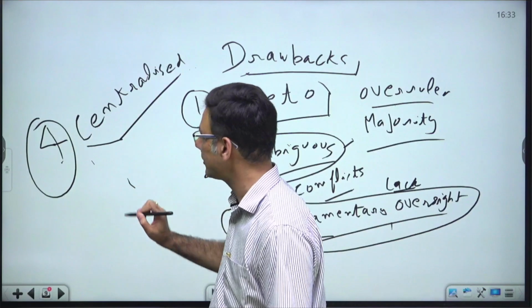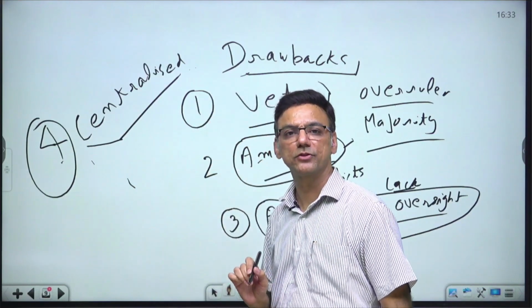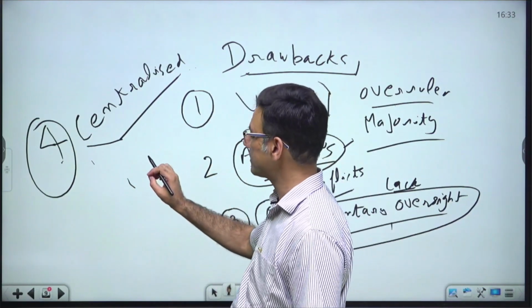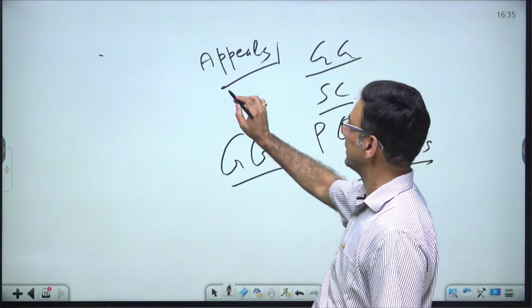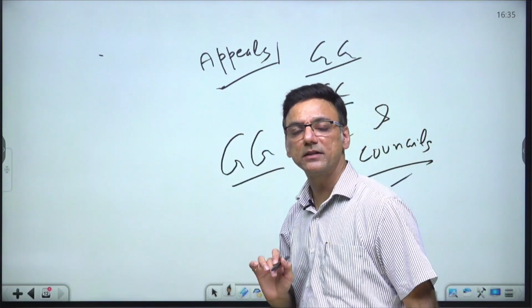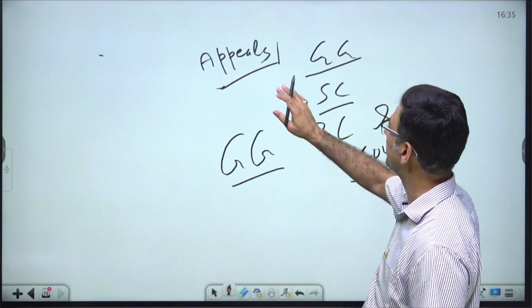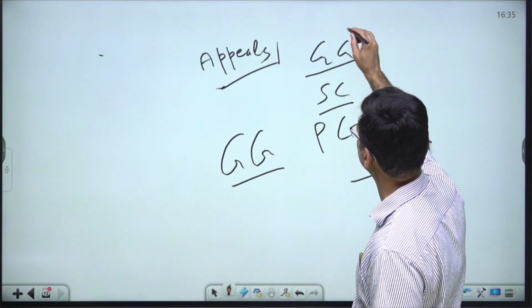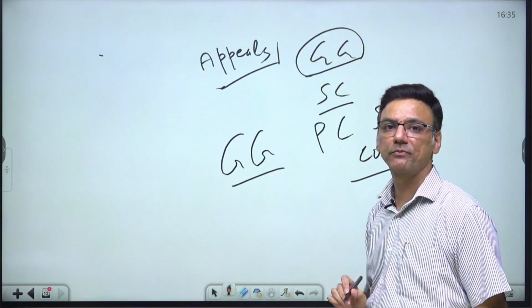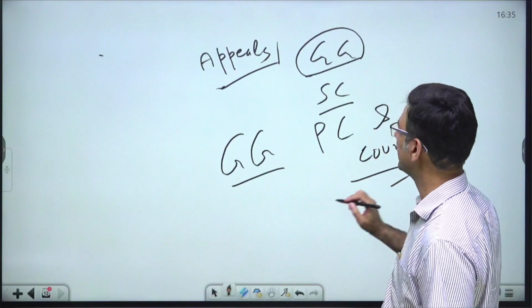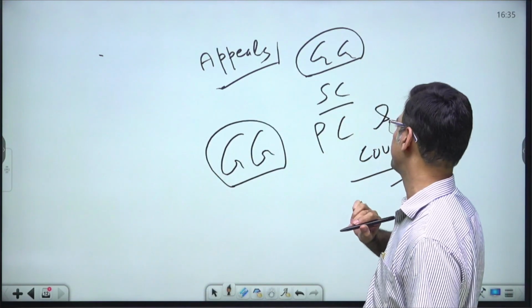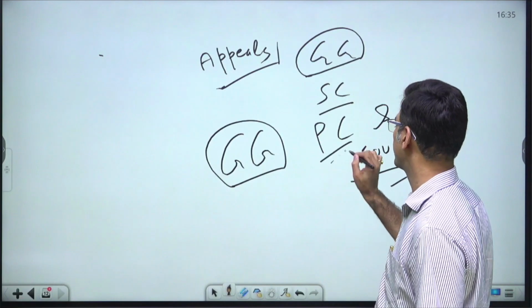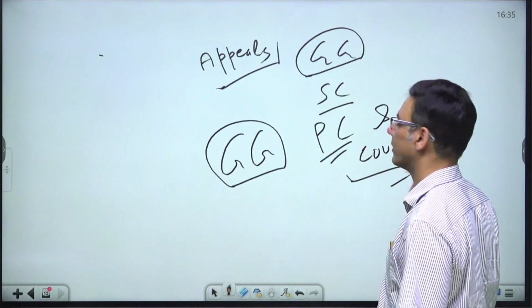In fact, it led to inefficient administration of the provinces and corruption in those provinces. Next, it was mentioned that appeals from the provincial courts would be taken directly to the Governor General and not to the Supreme Court. And lastly, the Governor General was given the authority to frame regulations for the provincial courts as well as the councils.